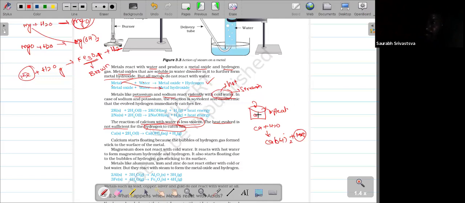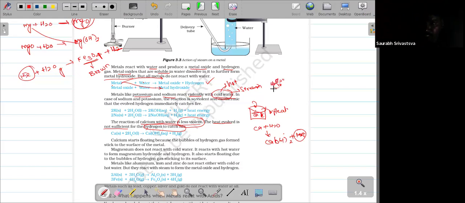So that's why, instead of calcium sinking in the water, actually it should sink in the water, but it will be floating on the surface of water. Why is it floating on the surface of water? Calcium is a metal. Around the calcium, the hydrogen gas will stick on the surface.